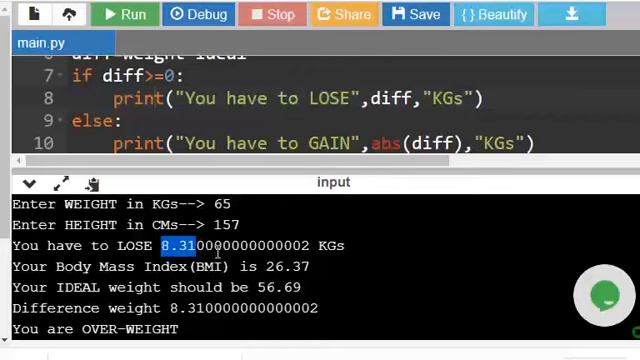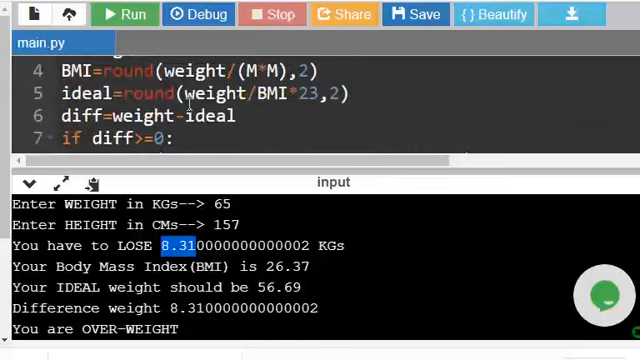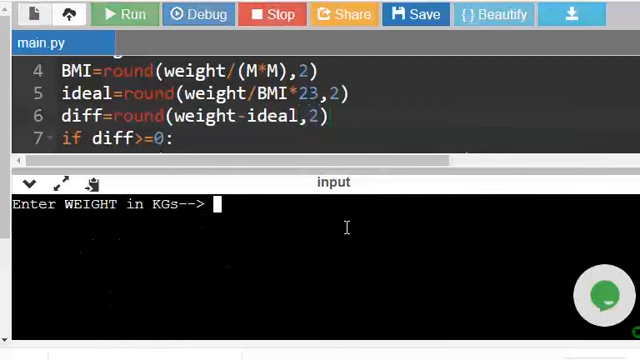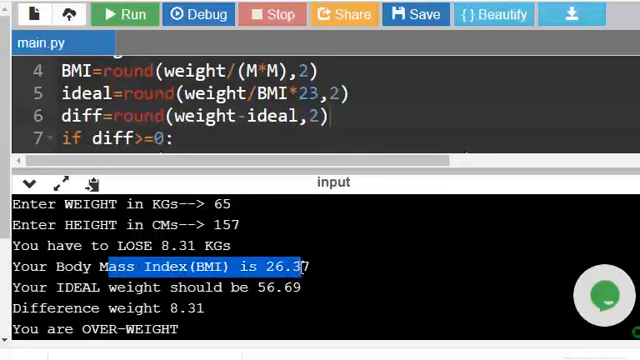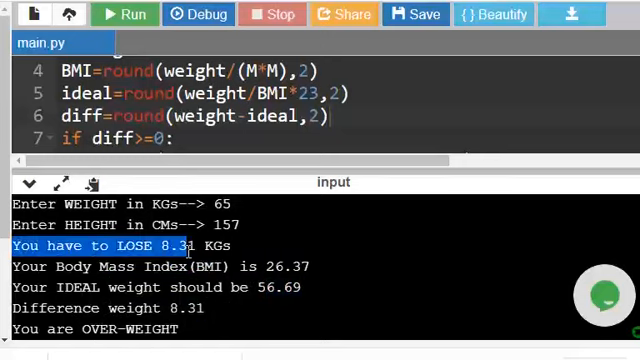You can round diff also, round the expression comma 2. This is 65, 157. So it says your BMI is 26.37, your ideal weight is 56.69, difference is 8.31, you are overweight, and it also says you have to lose 8.31 kilograms. So a lot of such things you can do.